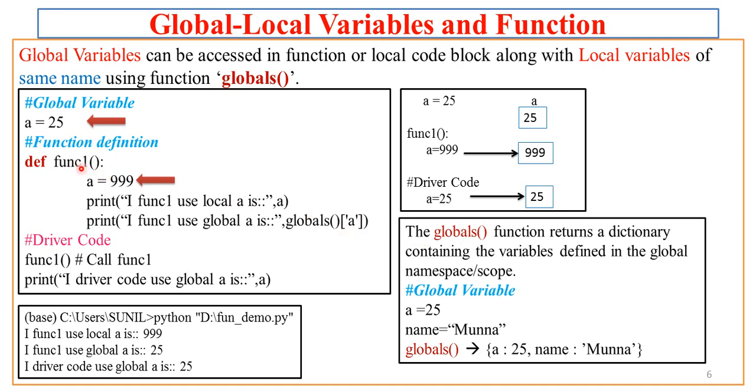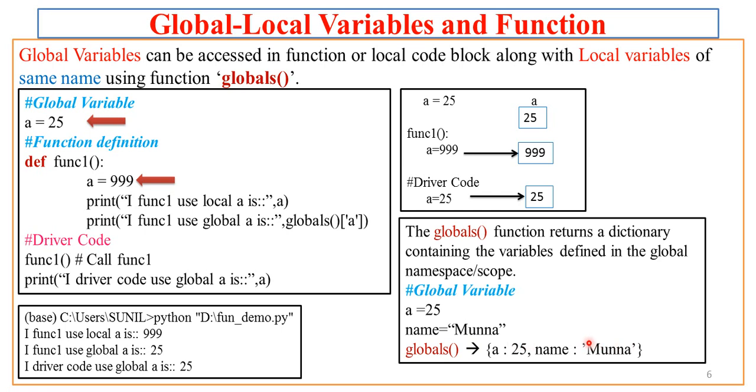Do remember that whenever we call the globals function anywhere in a function, for example in our case func1, our own user defined function, this globals function returns a dictionary containing the variables defined in the global namespace or scope. For example, I have a global variable scope, that is the namespace or the boundaries of these global variables. I have two variables defined here, a equal to 25 and name equal to Munna. The globals function will take these as global resources and will create a dictionary.